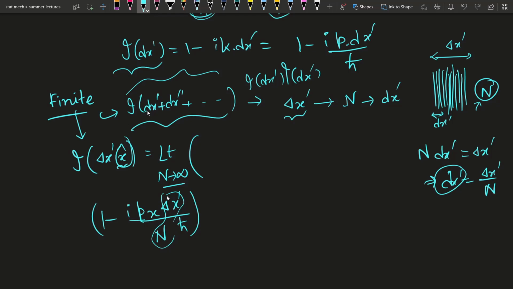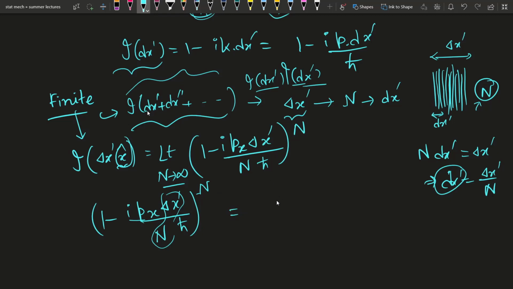Successively you are doing this, multiplying this with this and this with this. You will have n number of terms, so it will become 1 minus I p x delta x prime over n h cut, whole to the power n.